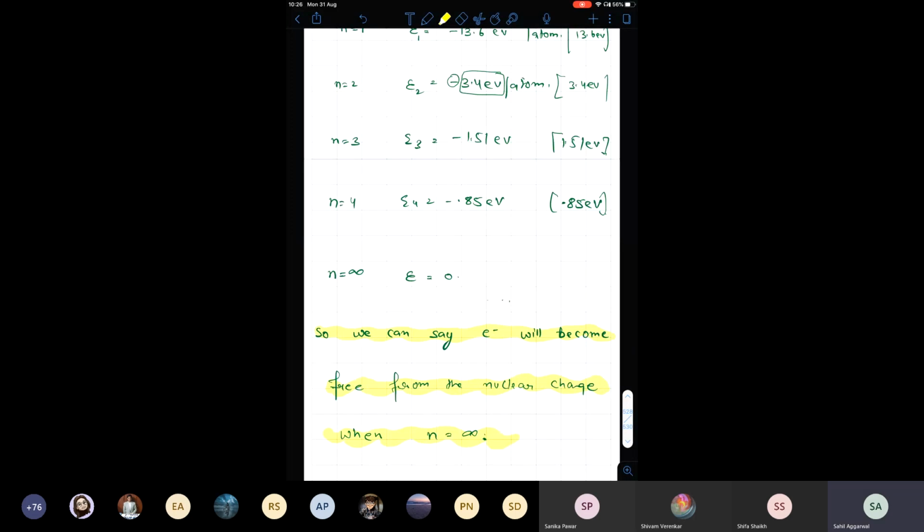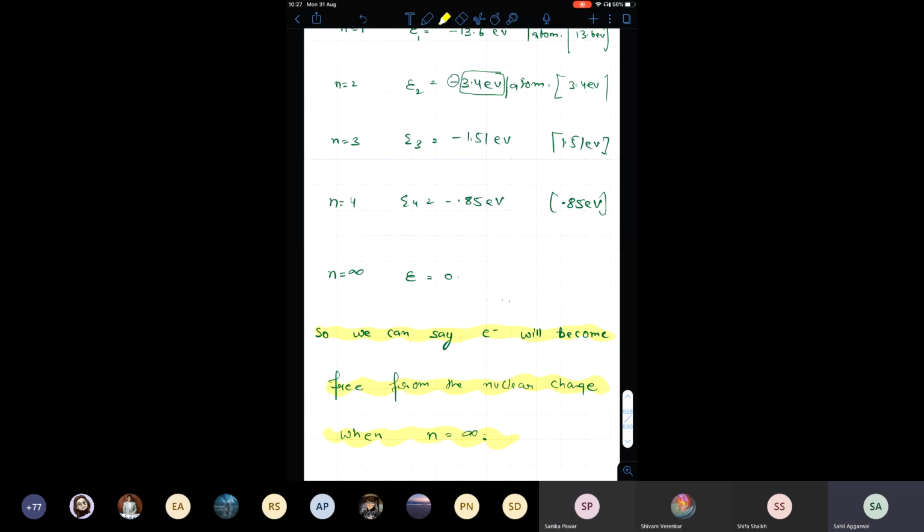You cannot say, sir, see, it is slowly decreasing and around 15 or 16 it will become zero. It won't be like that. You tell me any number, I'll tell you the energy in that case. Definitely energy is decreasing, but it will never become zero. It will only become zero when n goes to infinity. Understood? n equal to infinity is a mathematical term, a theoretical term. Actually, nothing like infinite exists.